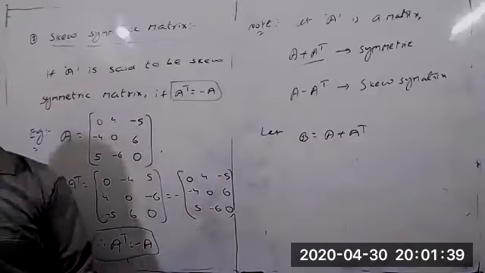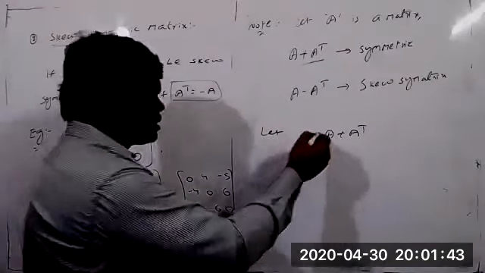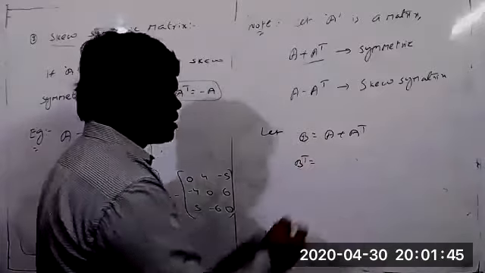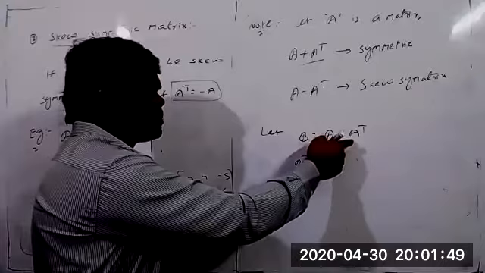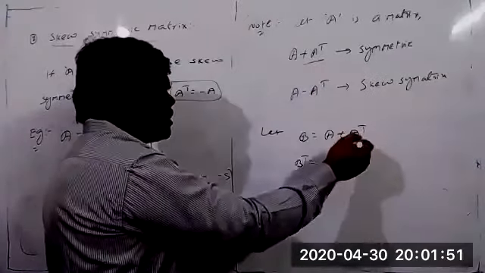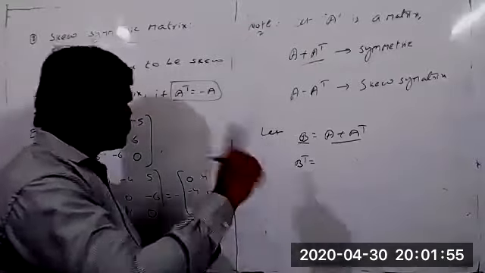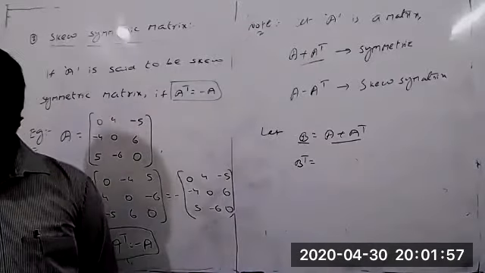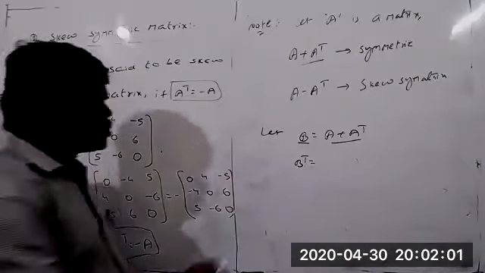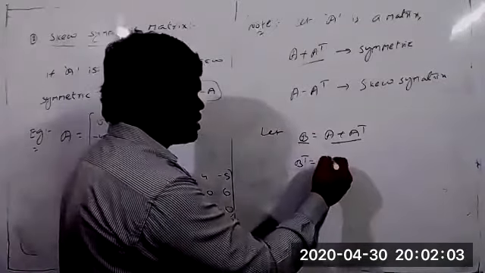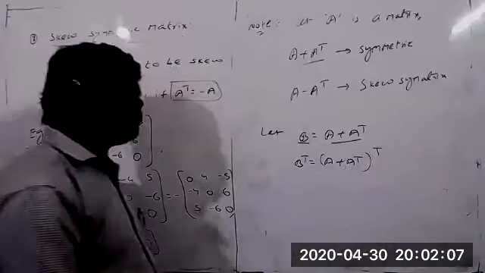B is any one of the matrices. Now we have to prove that B is symmetric. But A plus A transpose we call a symmetric matrix. To show B is symmetric, what condition do we have to get? Compulsorily B transpose must be equal to B. So the value of B transpose equal to A plus A transpose whole transpose.